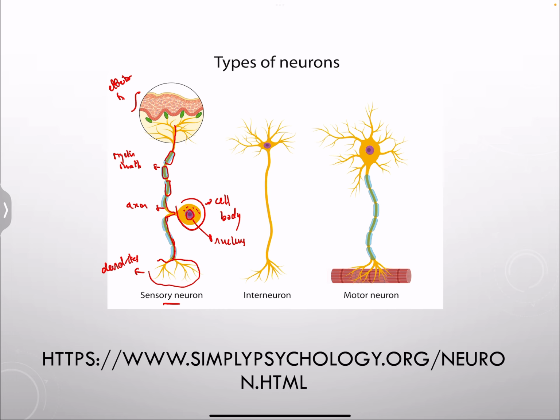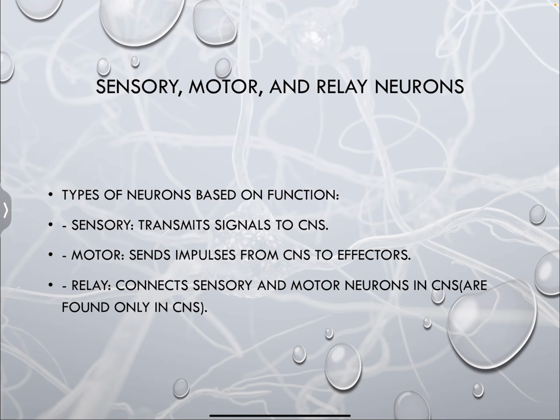As you can see here, if you look, you have a gap, you have a gap, you have a gap. So the myelin sheath doesn't completely cover it. Those gaps are what we call nodes of Ranvier, and the impulses are going to jump. That's why that is saltatory conduction.